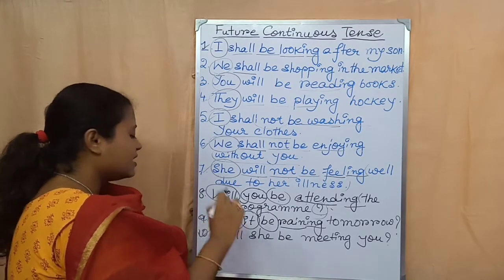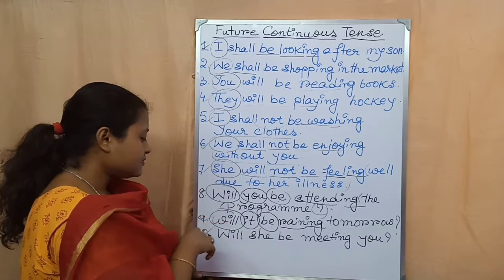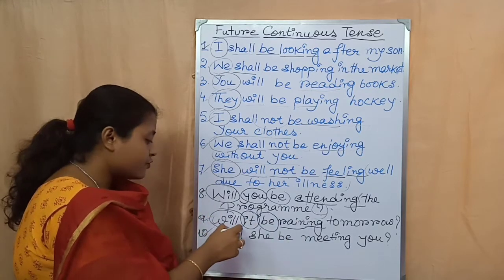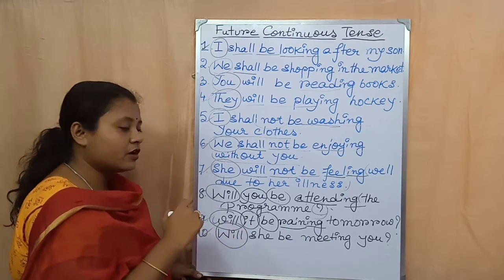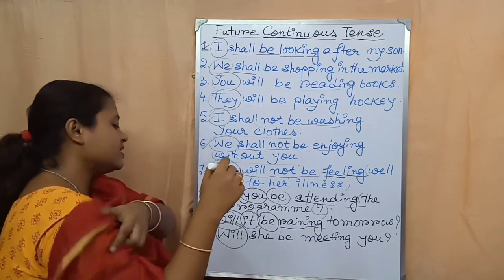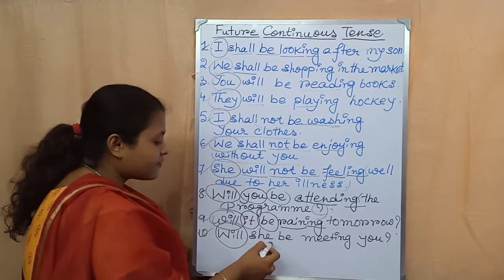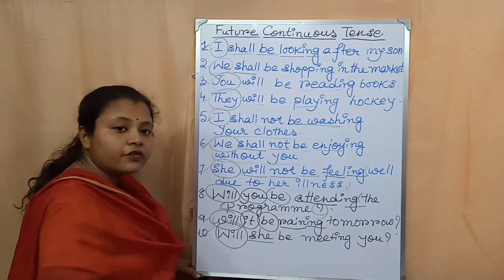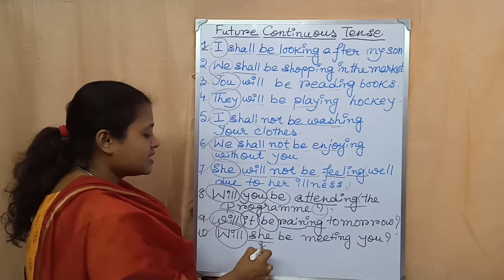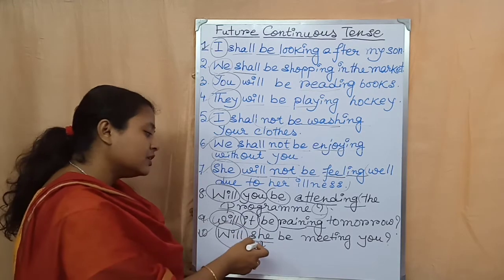Now come to the last sentence. Number 10. Will she be meeting you? Here will is the auxiliary verb because we are talking about the future tense. So that is why will is the auxiliary verb. After that she is the third person, singular number.